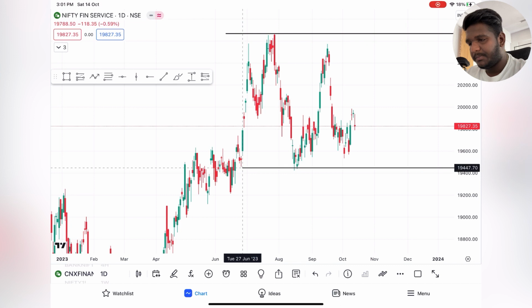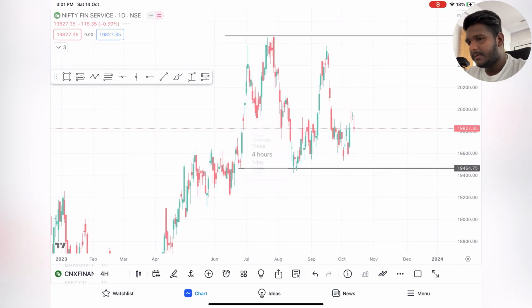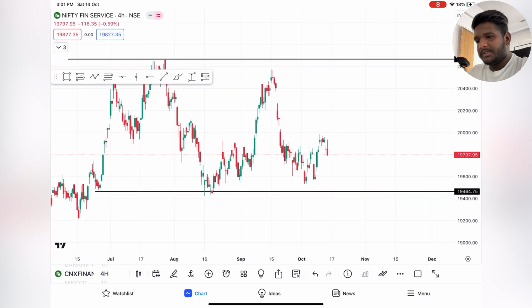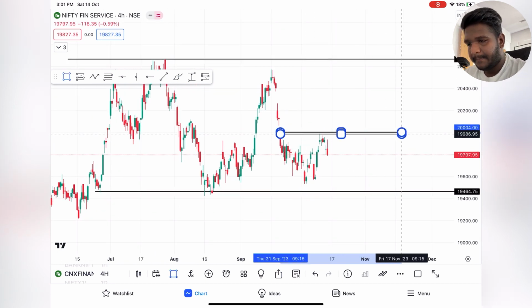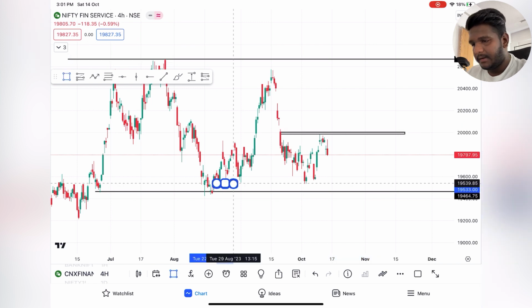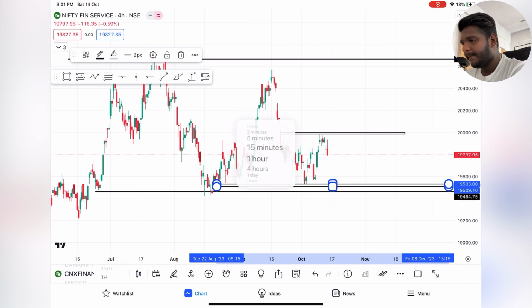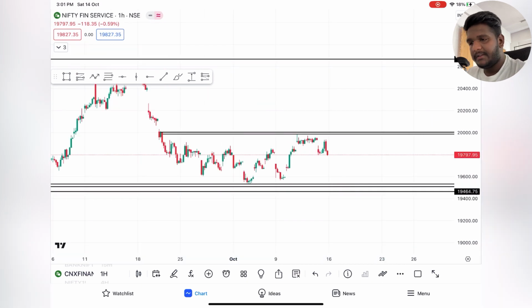Let me correct the supports and resistances. 4 hours time frame. Highest resistance can be this, and highest support can also be this. 1 hour time frame.